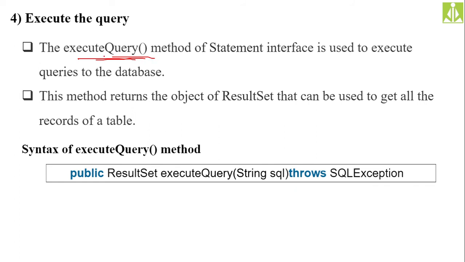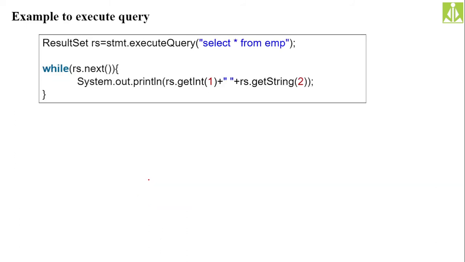After executing the query with the help of the executeQuery method, the result will be returned by this executeQuery method. To store that result, we need a ResultSet. You can see ResultSet rs = stmt.executeQuery, and pass this SQL query: select * from emp.